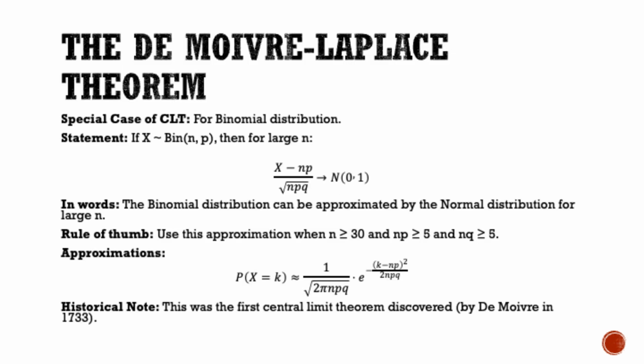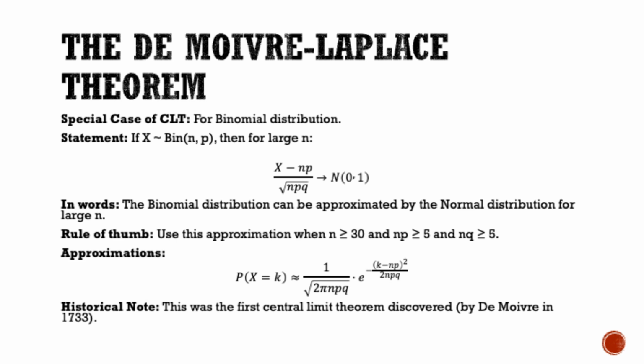A special case of the central limit theorem is the De Moivre-Laplace theorem, which applies specifically to the binomial distribution. It states that if x has a binomial distribution with parameters n and p, then for large n, the standardized binomial variable is approximately standard normal. In other words, the binomial distribution can be approximated by the normal distribution for large n. The rule of thumb is to use this approximation when n is at least 30, and both n times p and n times q are at least 5.